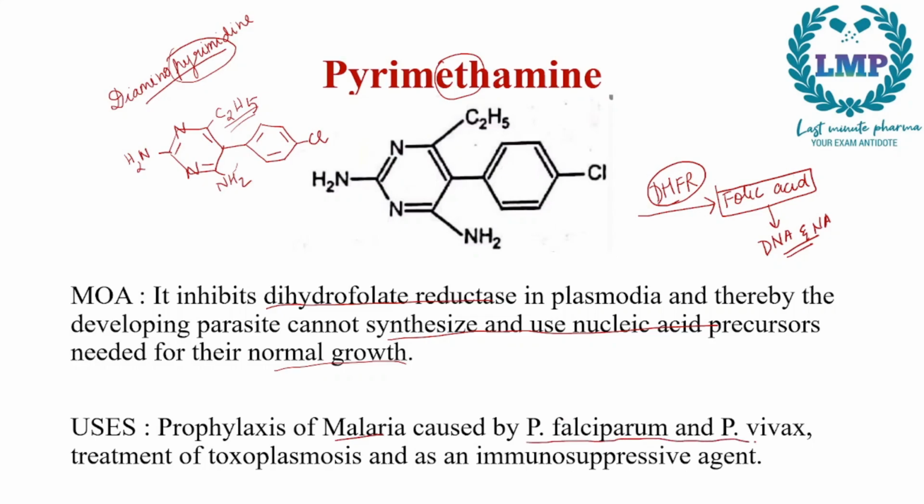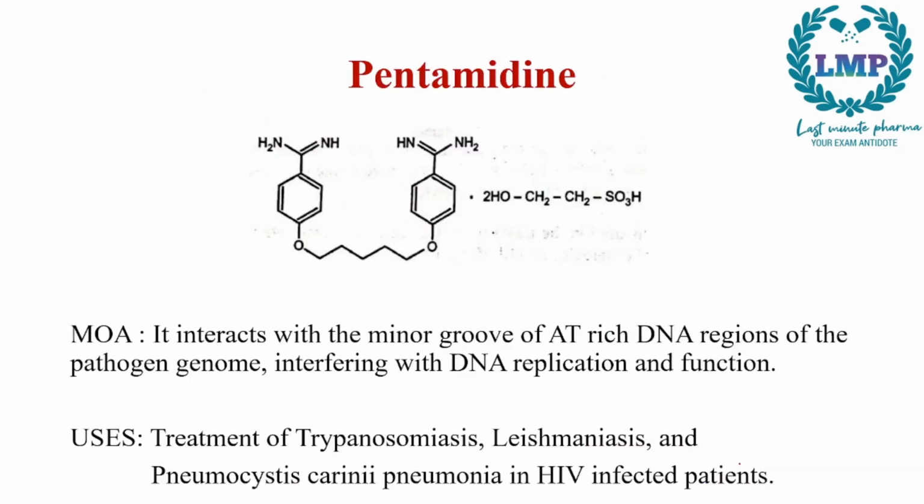Now, it is used in the prophylaxis of malaria, which is caused by Plasmodium falciparum and Plasmodium vivax. This will be given for prophylaxis in areas which have a very high risk of getting malaria, and it is also used for the treatment of toxoplasmosis and as an immunosuppressive agent.